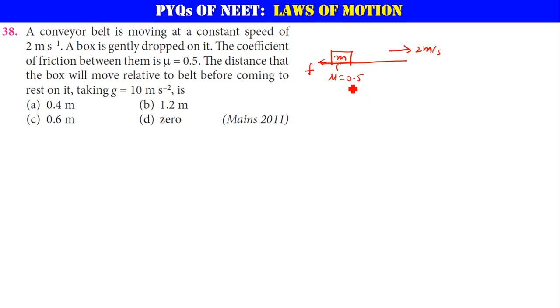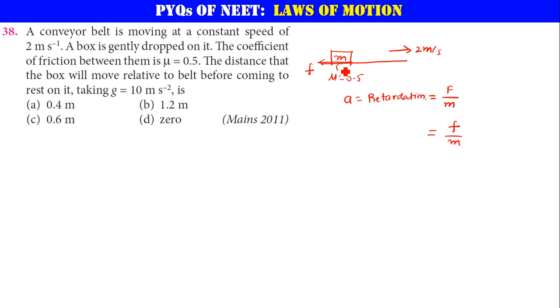Now what about the acceleration? A is actually a retardation here because the friction is trying to decelerate the body and keep it at rest. Retardation is equal to the net force acting on the mass divided by the total mass. What is the total force acting on it? There is only one force, that is friction, divided by mass m.